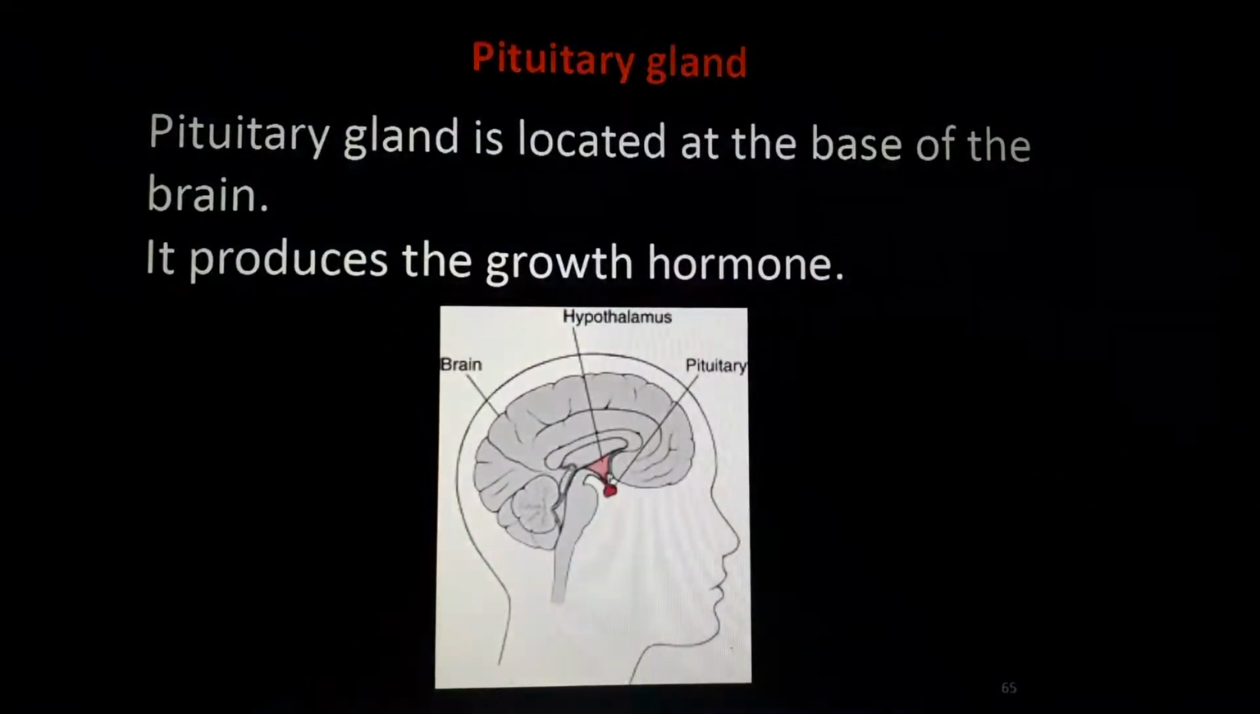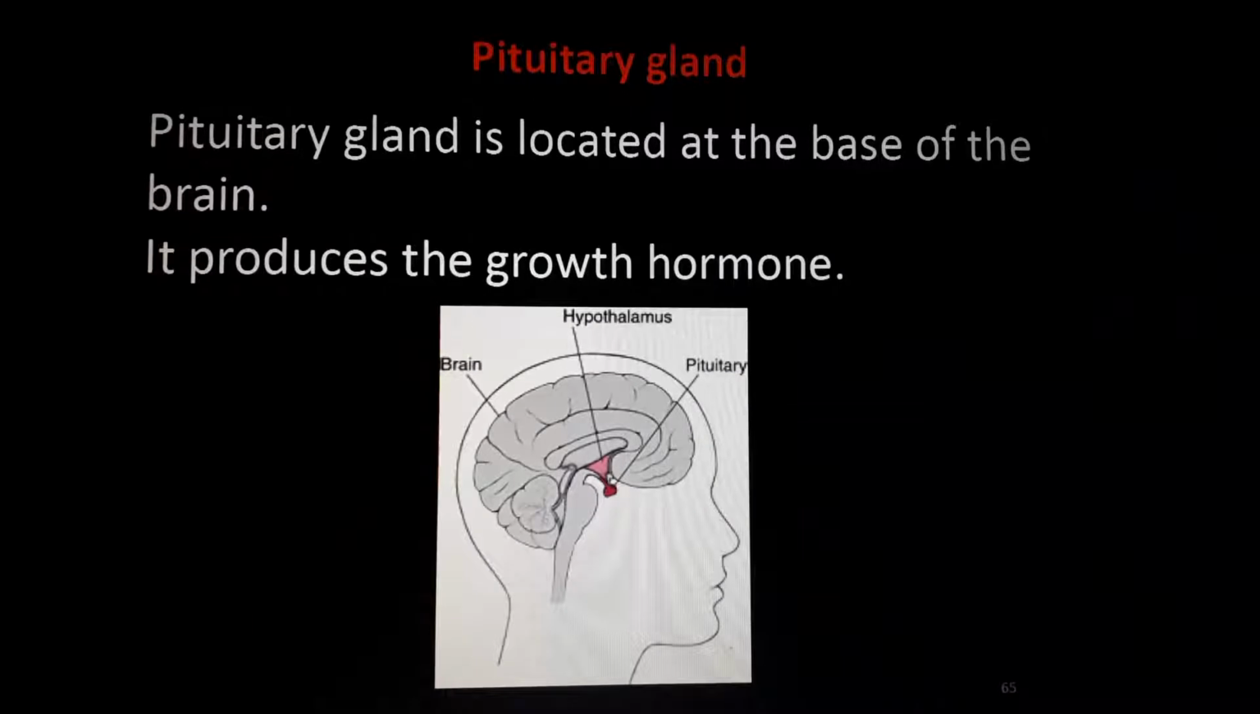Next one is the pituitary gland, the master of all glands. Understand? Actually, the pituitary gland should come first, but adrenaline is more important, and that's why it is included first. Adrenaline is more important for examinations, not for our body. In our body, the pituitary gland is the master of all hormones. It controls all the other glands.